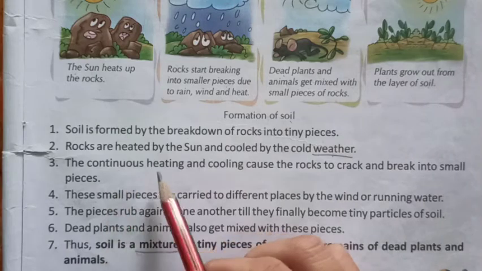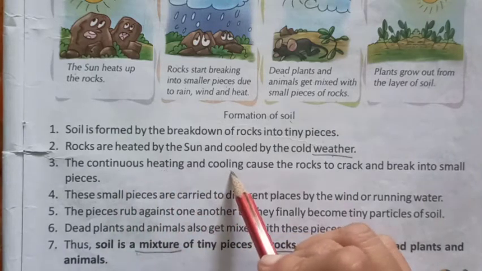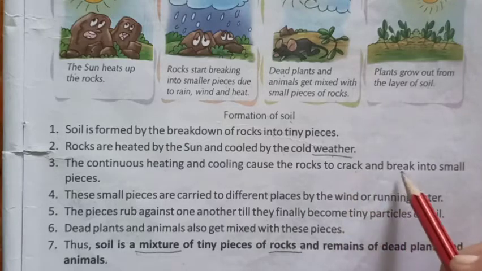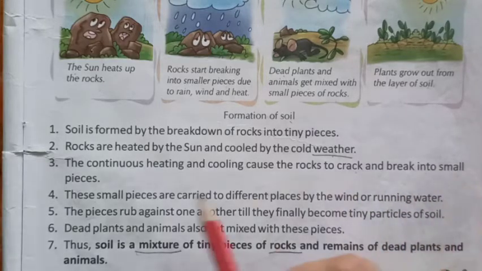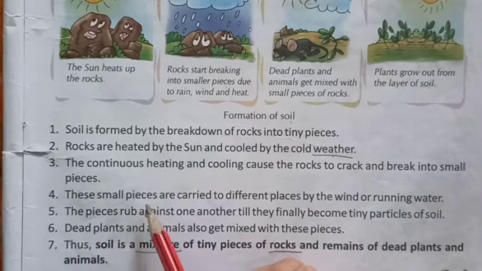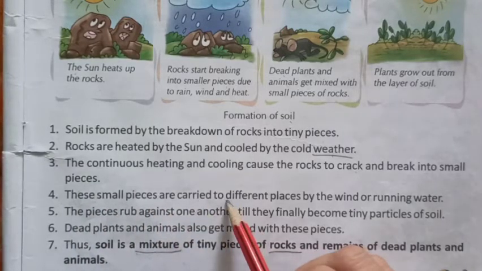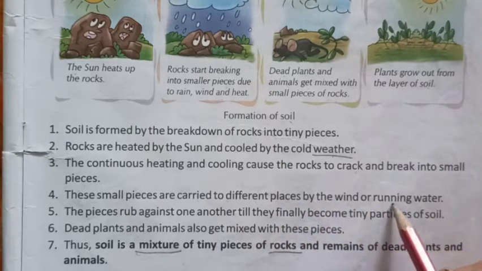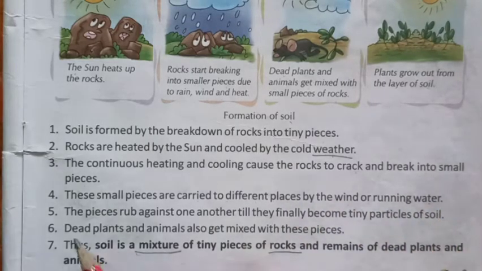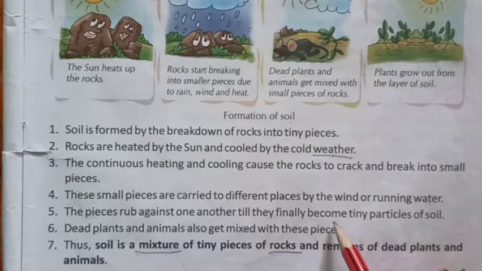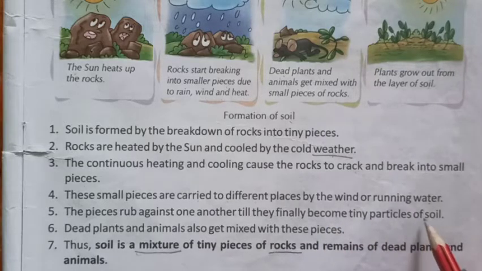The continuous heating and cooling cause the rocks to crack and break into small pieces. These small pieces are carried to different places by the wind or running water. The pieces rub against one another till they finally become tiny particles of soil.